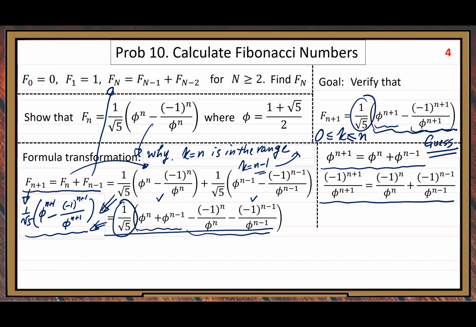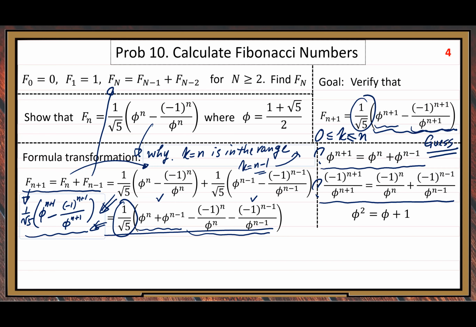But we need to answer why the first one is correct, why the second one is also correct. If we can answer these two questions, then we complete the whole verification.